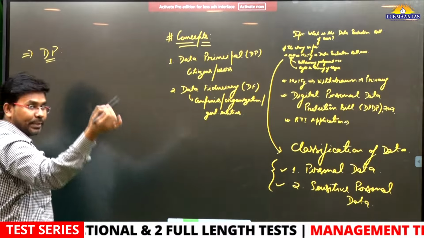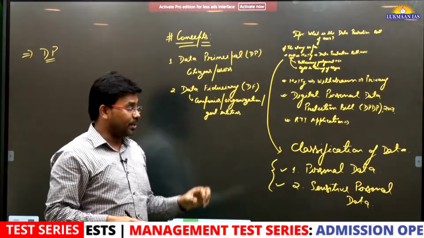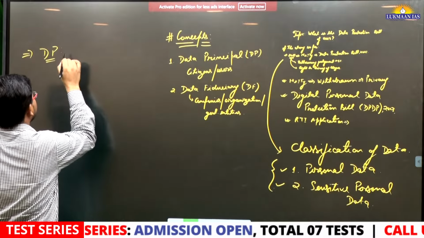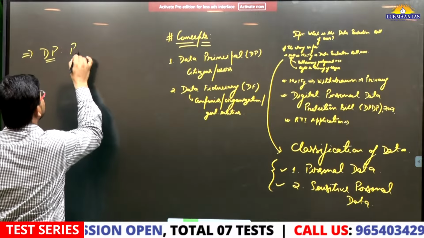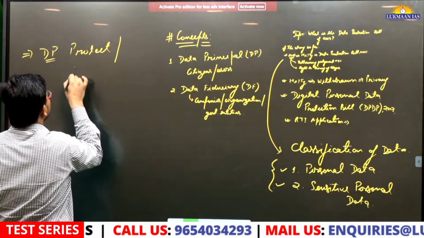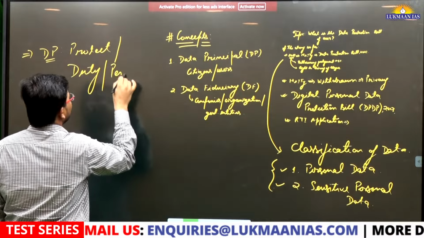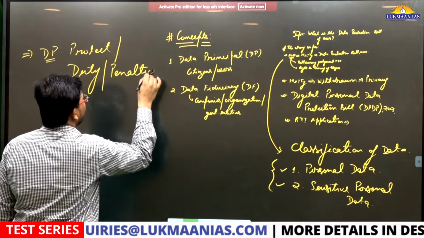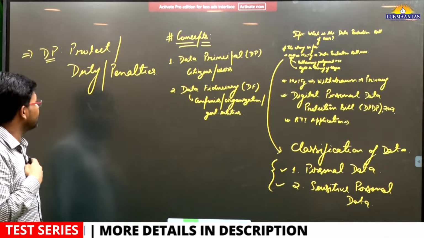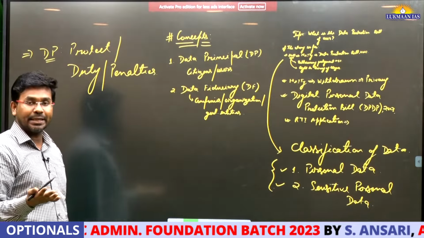Generally, in the previous bill they protected the data of the data principal, but in this bill, along with protection, which we will discuss later, they also give duties, and penalties are also mentioned for data principals. For example, for us as users there are duties and there are penalties as well.